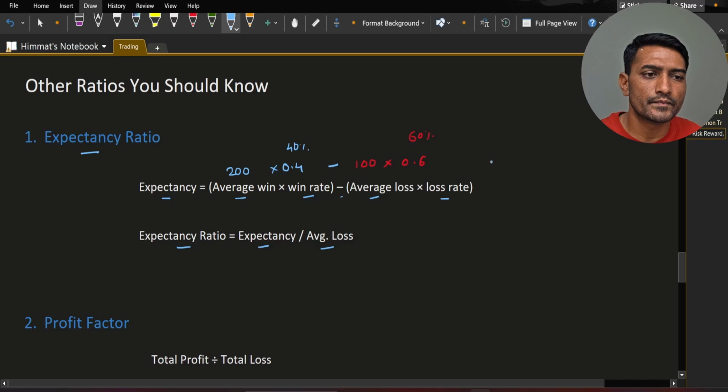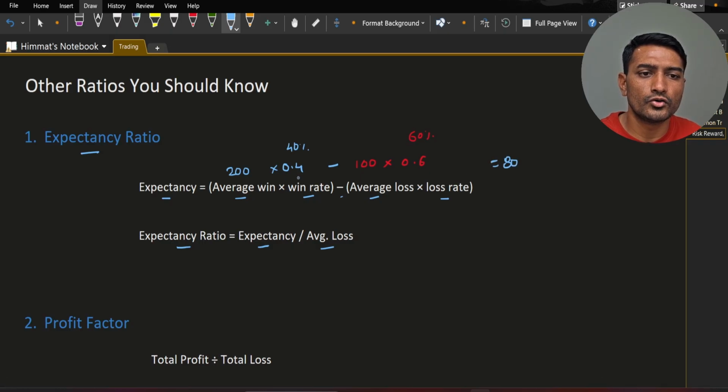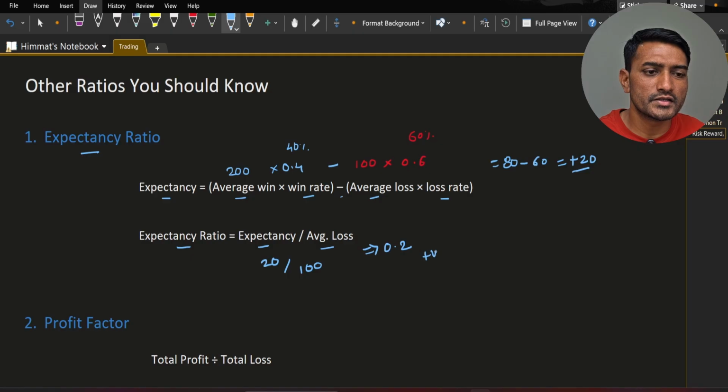So this is 80. 200 into 0.4 is 80 minus 100 into 0.6 is 60. That means plus 20. So your system will earn average plus 20 per trade. So with that, our expectancy ratio would be 20, that is expectancy divided by average loss, which is 100. That means 0.2.